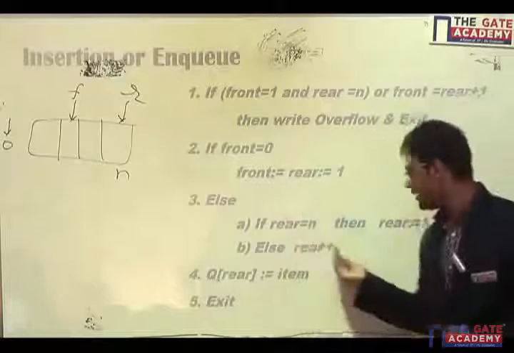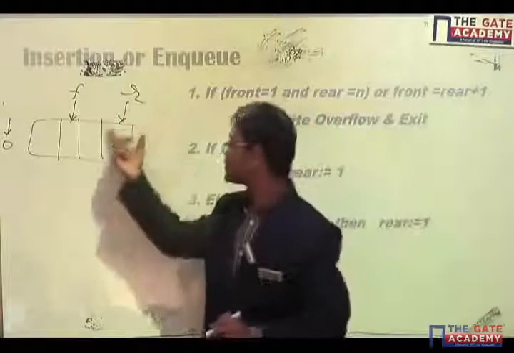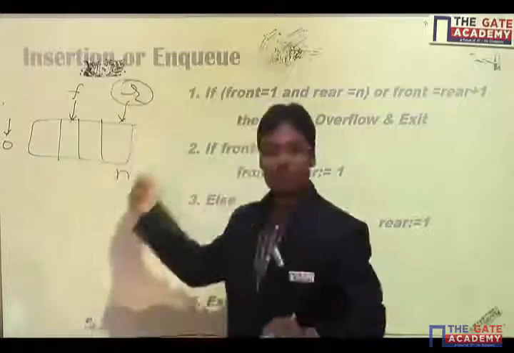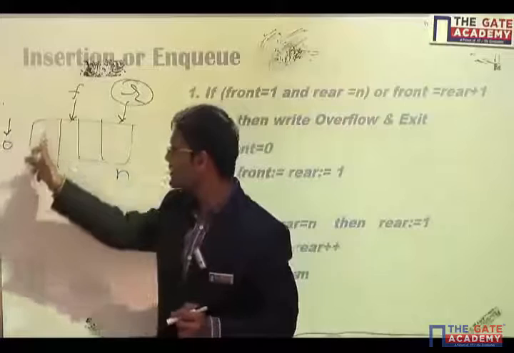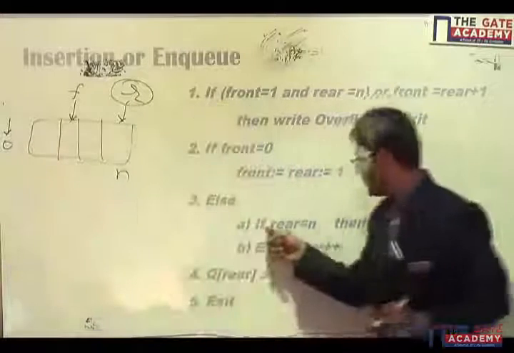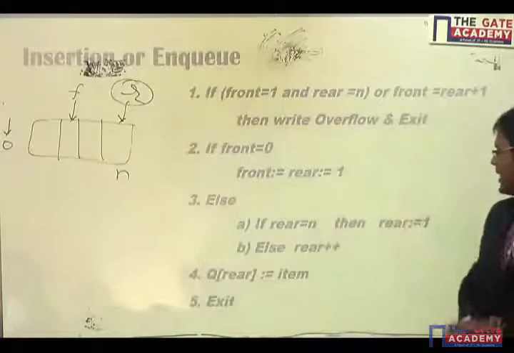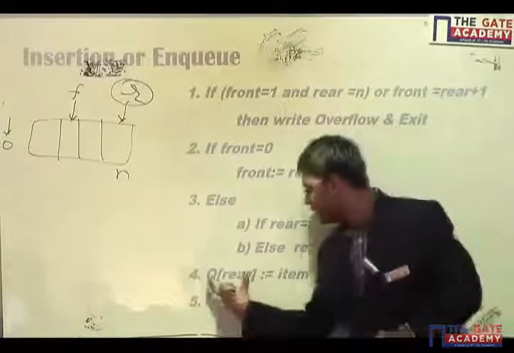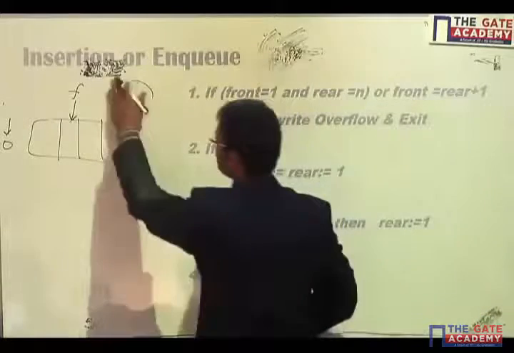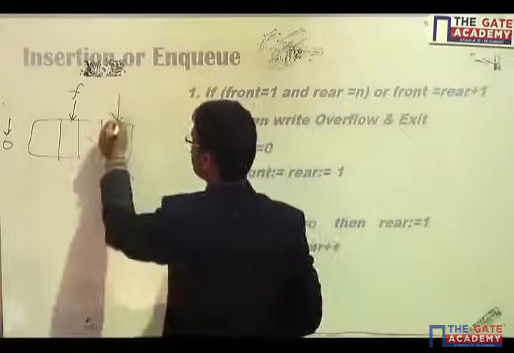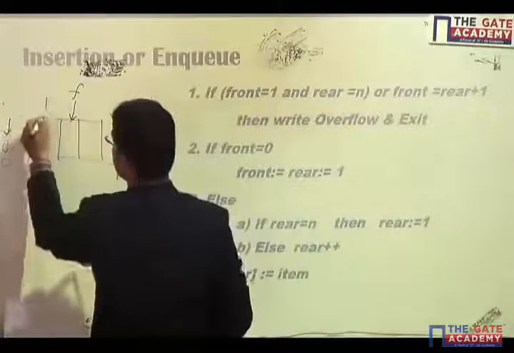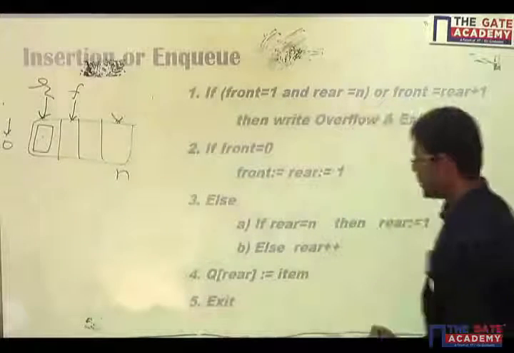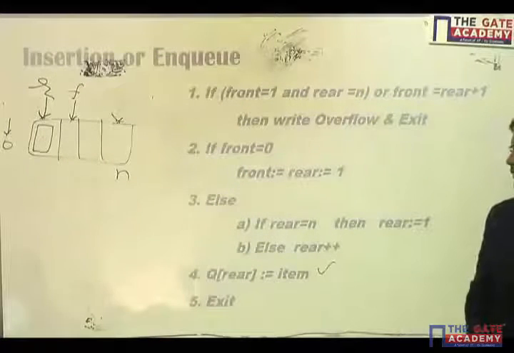That is the normal case: rear plus plus, up to n. But if rear is equal to n and there is no overflow, that means I can have some spaces at the starting. So in that case, if rear equals n, I set rear equal to 1. And at the end, whatever the previous rear was, now I have updated rear to here. That particular index will have the new item I wanted to insert, and then exit.